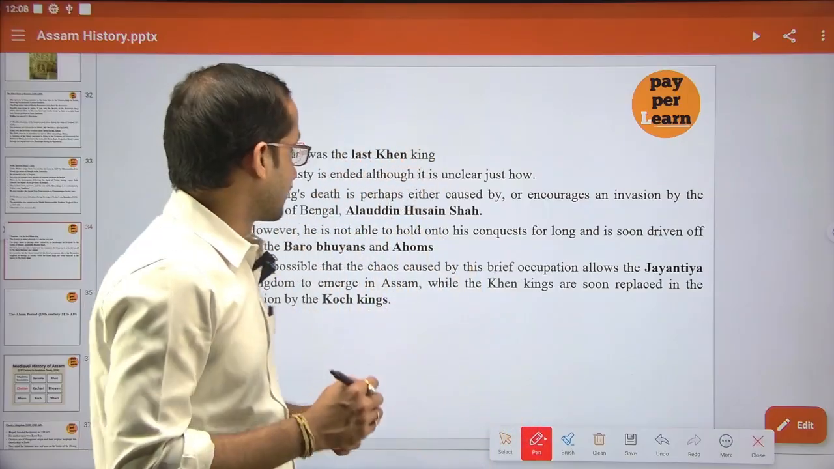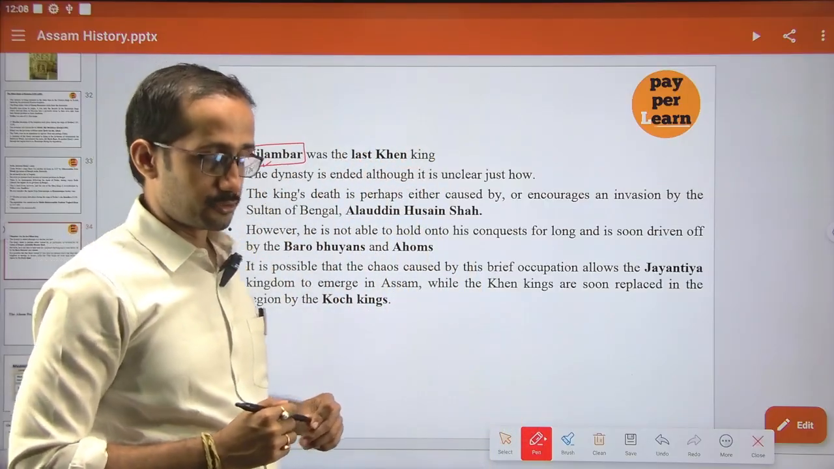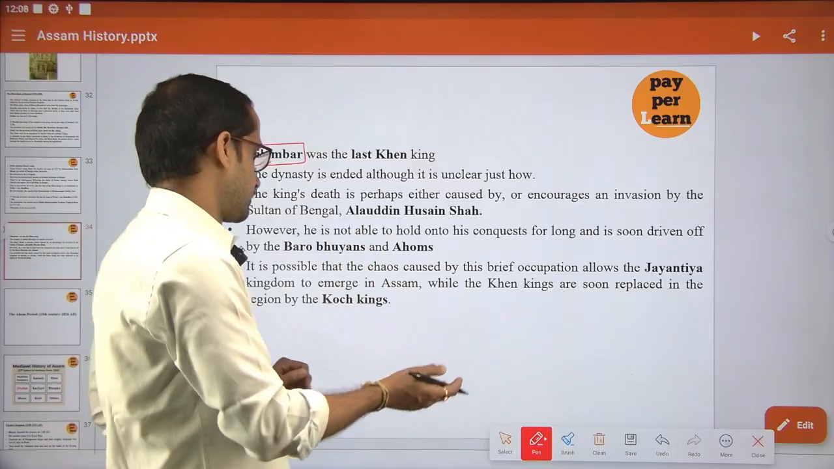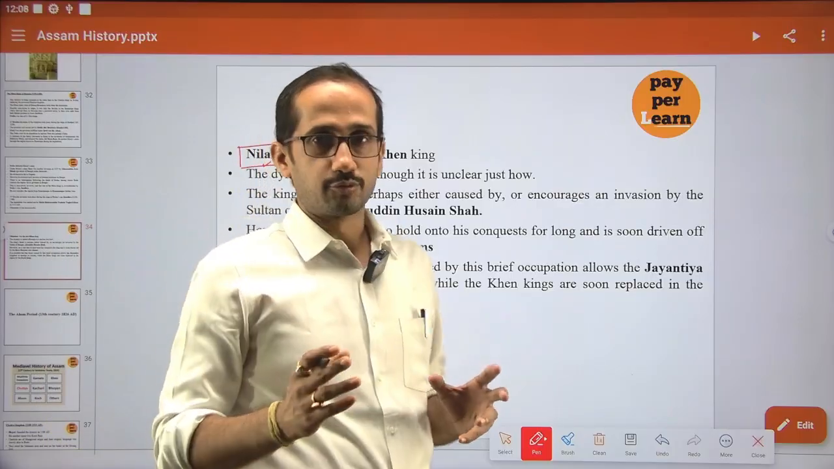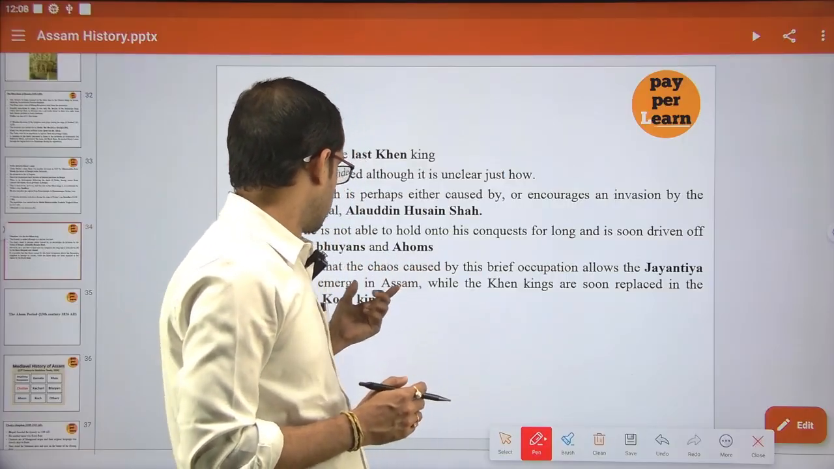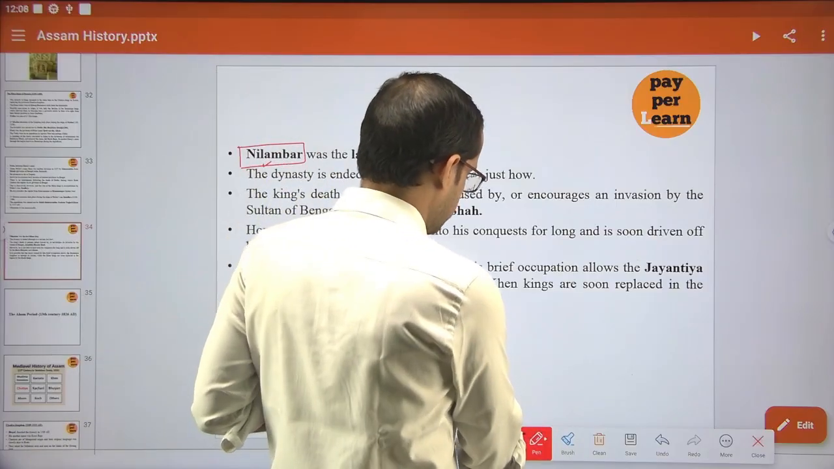The last capable ruler of this Khen dynasty is Nilambar. Ultimately after that, their territories were divided among the Ahoms, the Koches as well as the Borbhuyans. So this is all about the Khen dynasty.